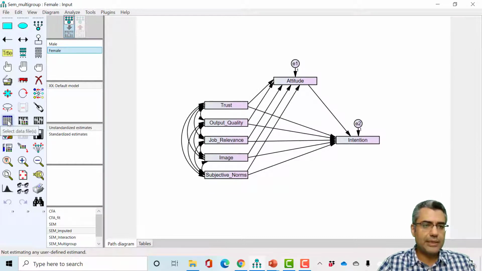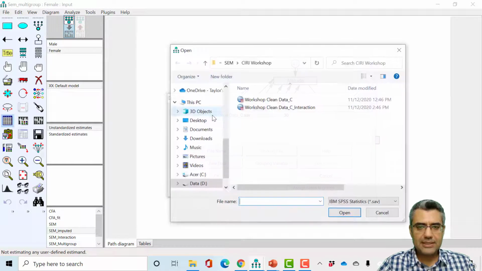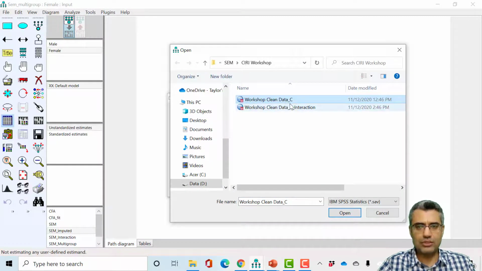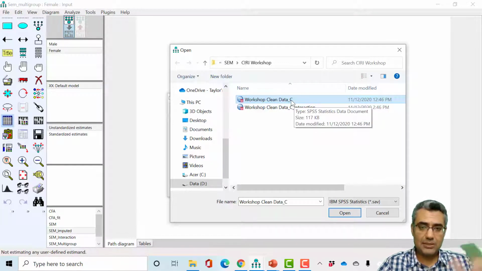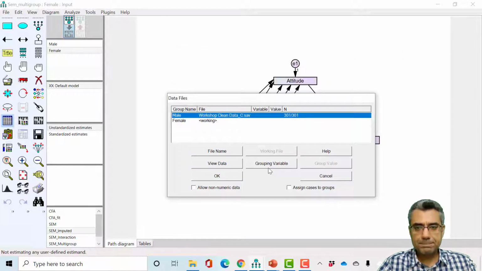Now go to select data files, and here link the data files to these two groups. I select the data file, it's this one, the original data file with underline C, which means the latent variable scores are in this file. I open it, then okay.